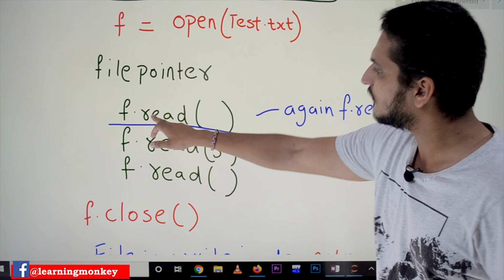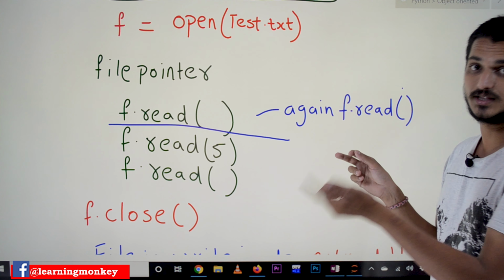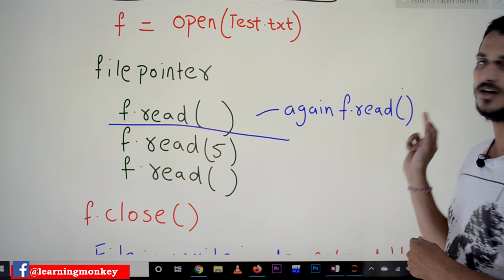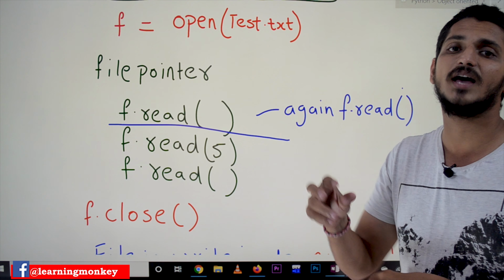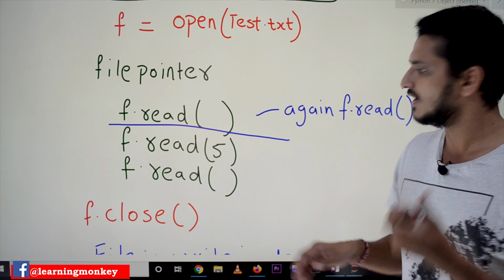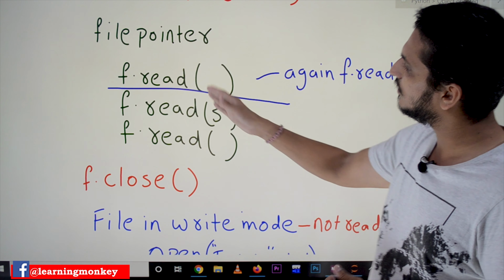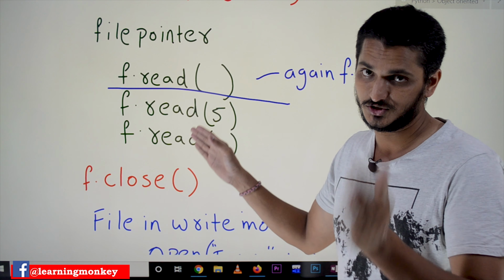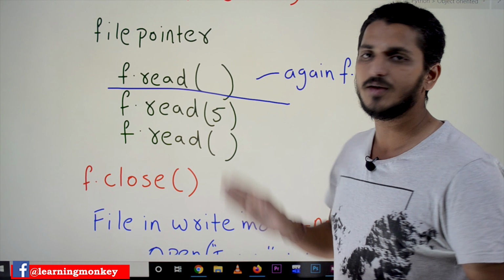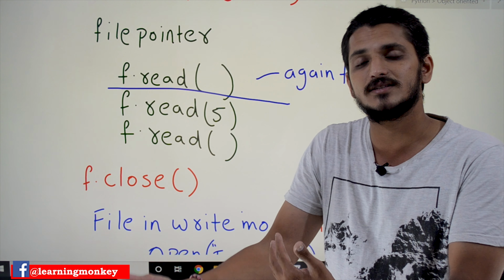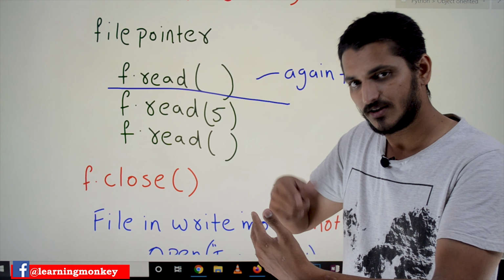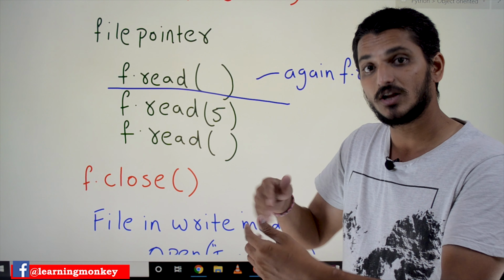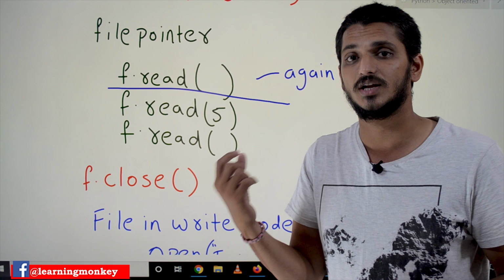So now after f.read(), again if you write the syntax f.read(), is there anything to read? No, nothing to read. It will just return the empty string. And the same way, see here, assume that the file pointer is at the 0th position. f.read(5) means the first 5 characters have to be read. Now the file pointer has moved, it already read the first 5 characters. Now it is at the 6th position.